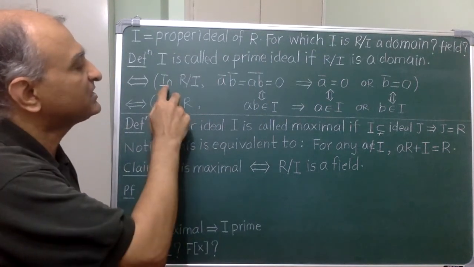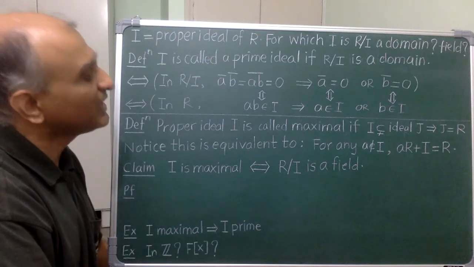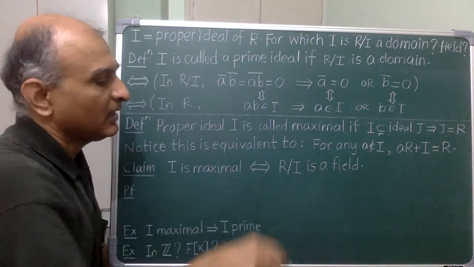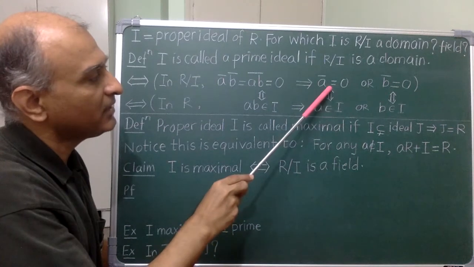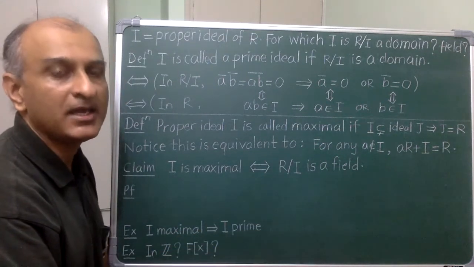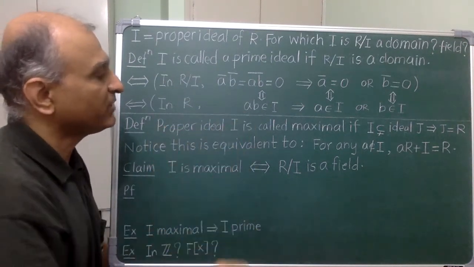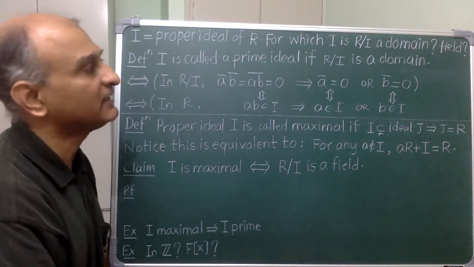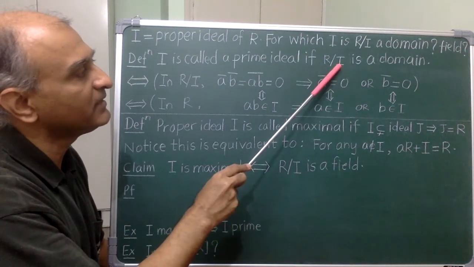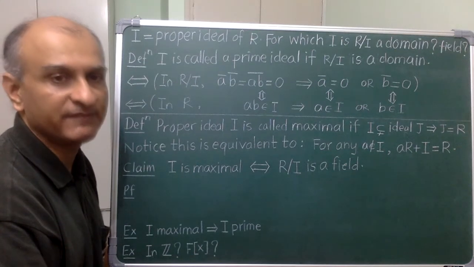So this definition amounts to the following statement in R: whenever AB is in I, either A must be in I or B must be in I. Under this condition, I is called a prime ideal. This condition can be checked purely in R, but remember that it is equivalent to R mod I being a domain.